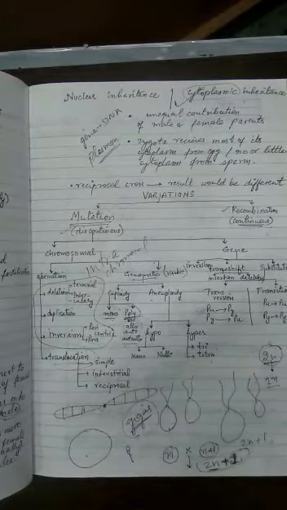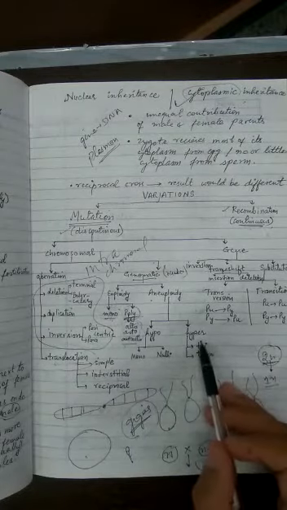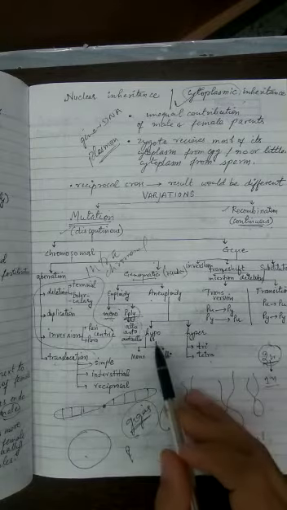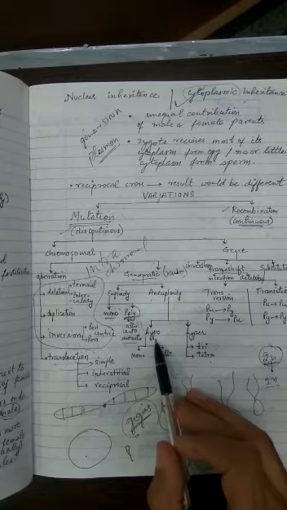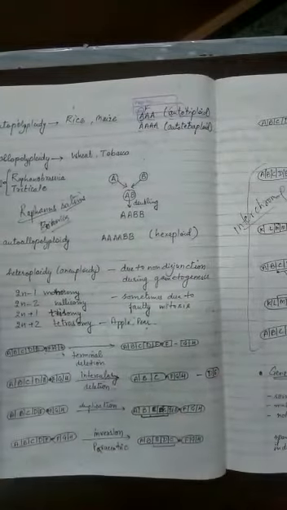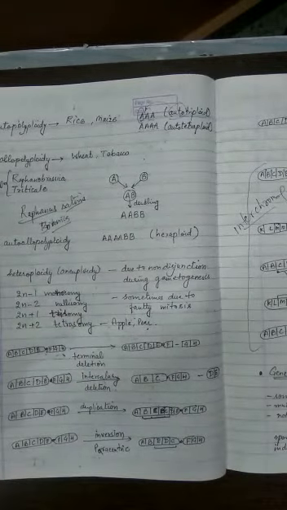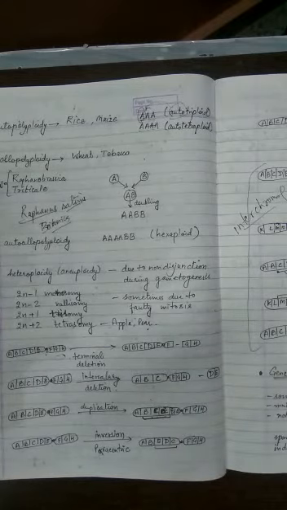Now it can be an increase or decrease. So if it is an increase, it is called hyperaneuploidy, and if it is a decrease, it is called hypoaneuploidy. Let's understand this concept in detail now. Hyperploidy or aneuploidy is due to non-disjunction of the chromosomes during gametogenesis.